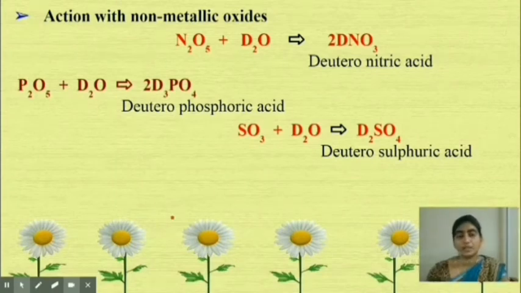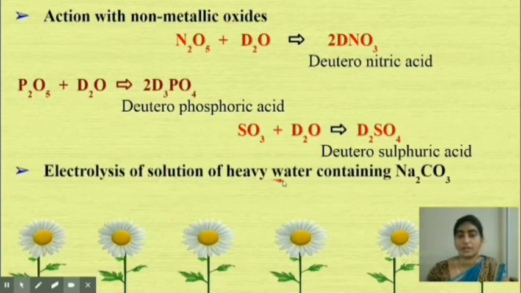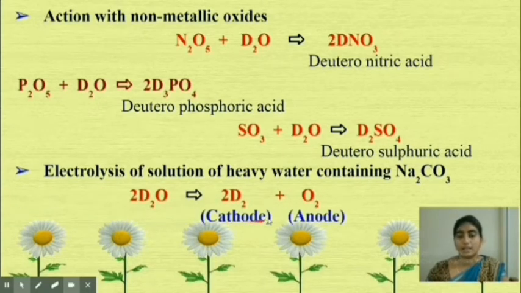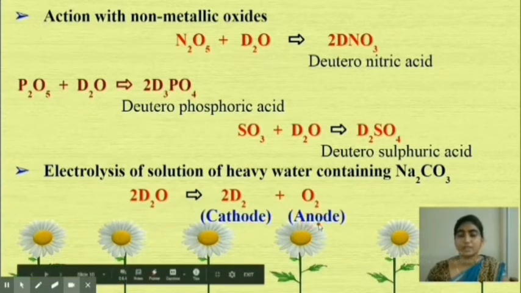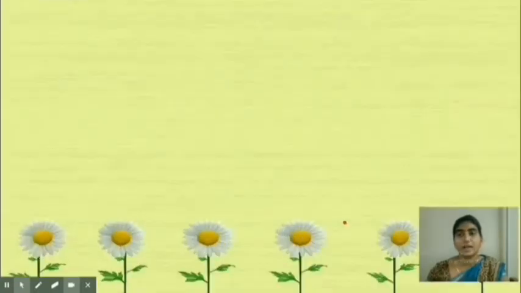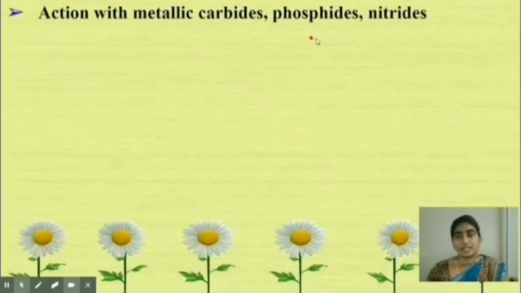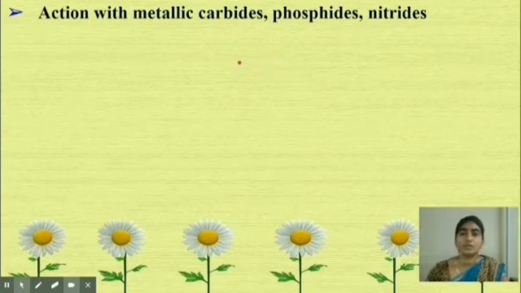Next we have the electrolysis of a solution of heavy water containing Na2CO3. So here again, on electrolysis it will be producing deuterium gas at the cathode and oxygen at the anode. Next, we have the reactions with metallic carbides, phosphides, nitrides, etc. These reactions are similar to which we have for water.